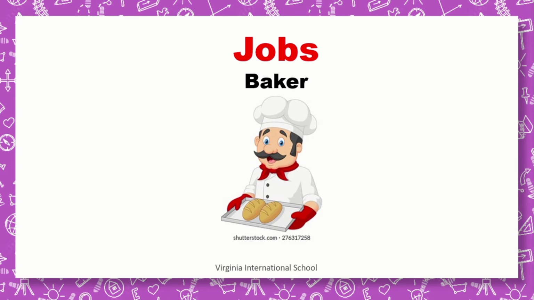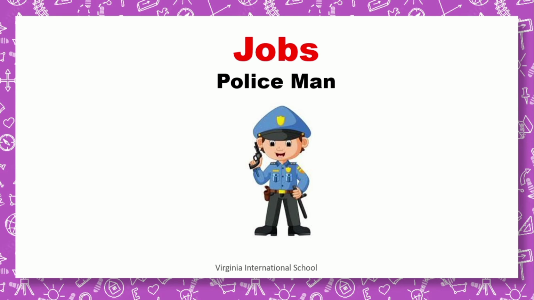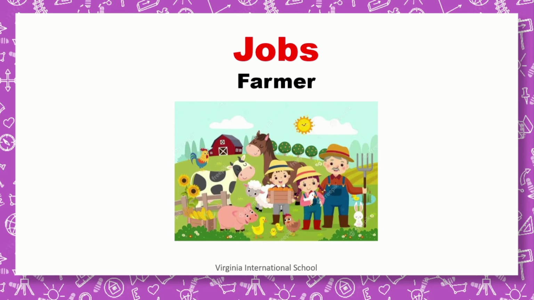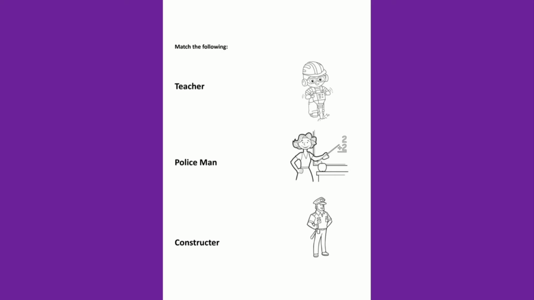Or as a baker. A baker is someone who makes bread. Or as a policeman. A policeman is a person who catches criminals and bad people. Or you can work as a constructor. A constructor is a person who builds things or fixes things. Or you can work as a farmer. Farmer is also a job. A farmer is someone who grows fruits and vegetables and takes care of animals.